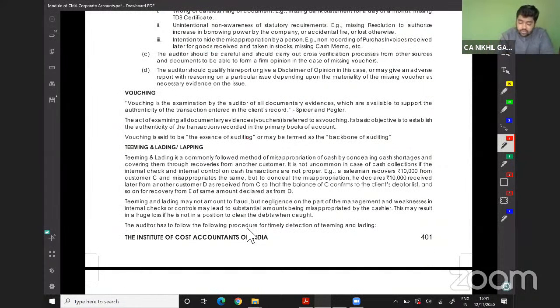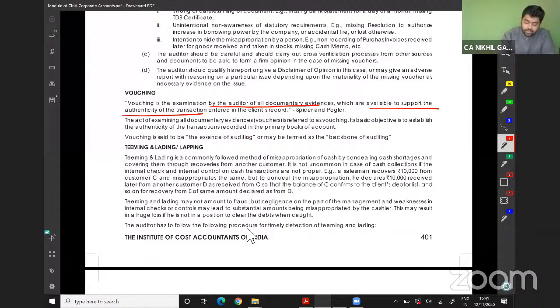Vouching is the examination by the auditor of all the documentary evidence which is available to support the authenticity of transactions entered in the client's record. The act of examining all documentary evidence is referred to as vouching.